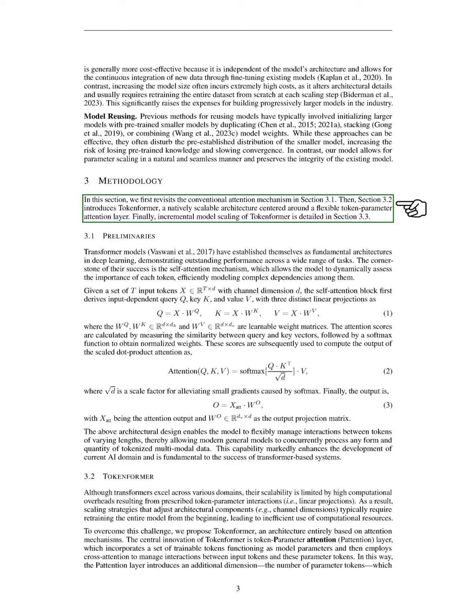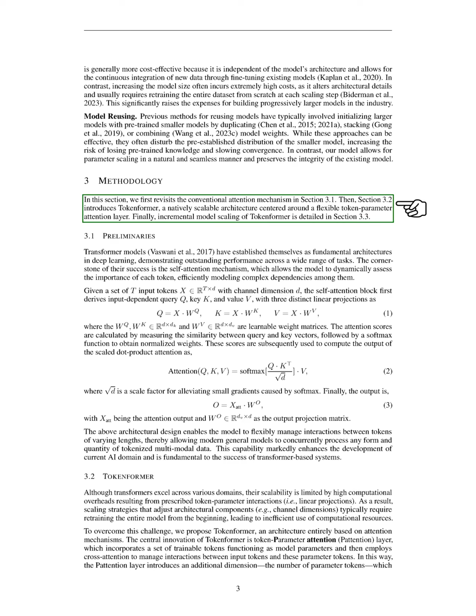Section Summary. In this section, we introduce Tokenformer, a novel neural network architecture that enhances the flexibility of token parameter interactions by employing an attention mechanism for both token-token and token parameter computations, allowing for incremental scaling of model parameters. This design enables efficient model expansion while significantly reducing training costs compared to traditional methods that require retraining from scratch.